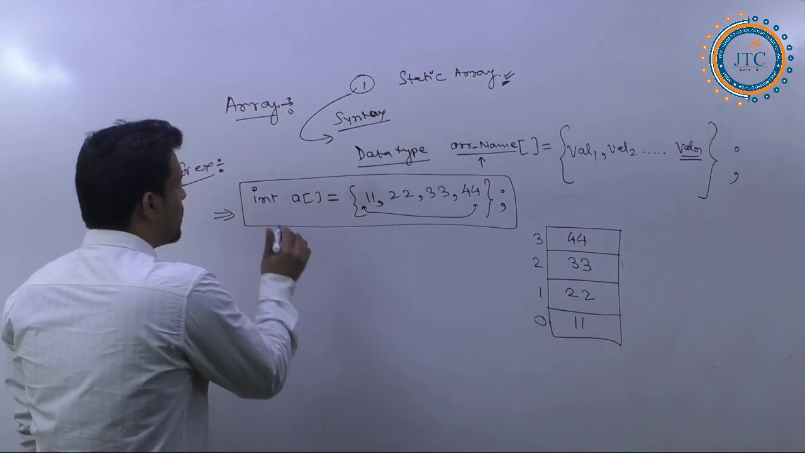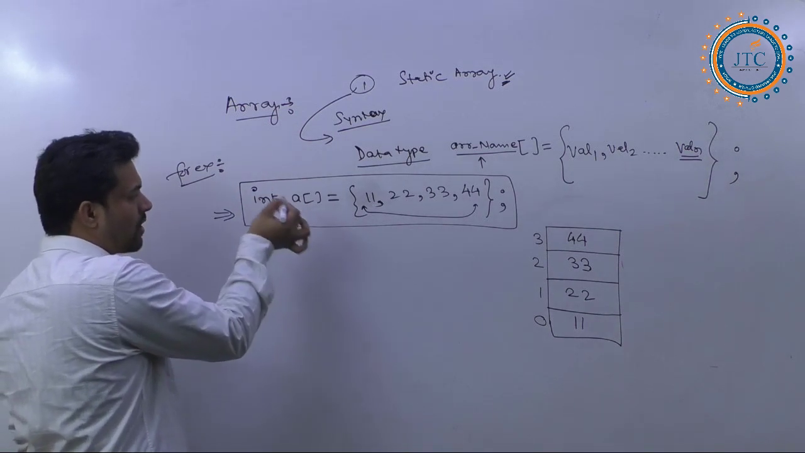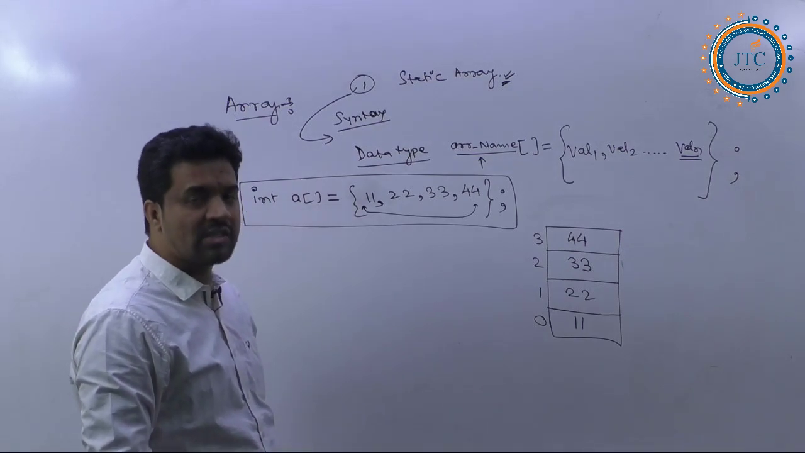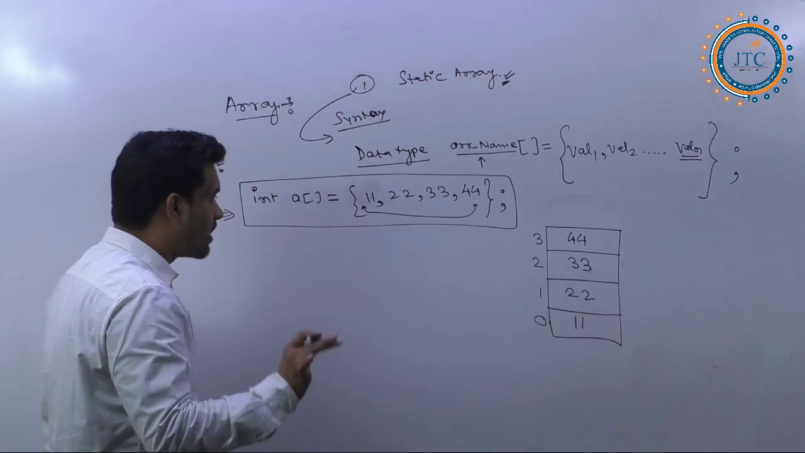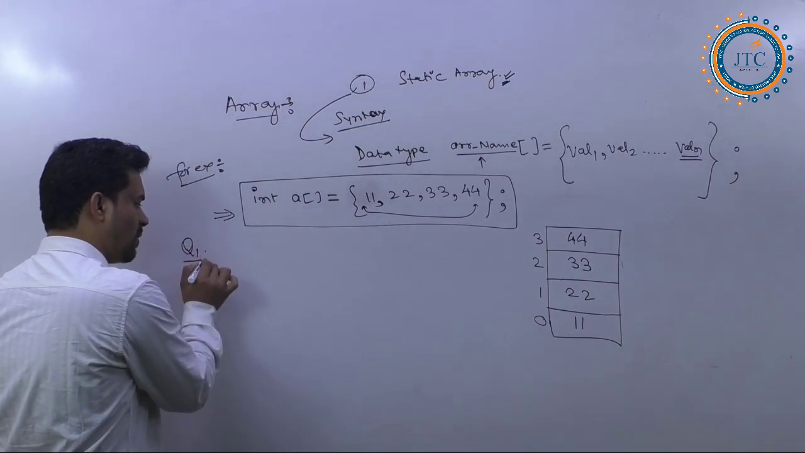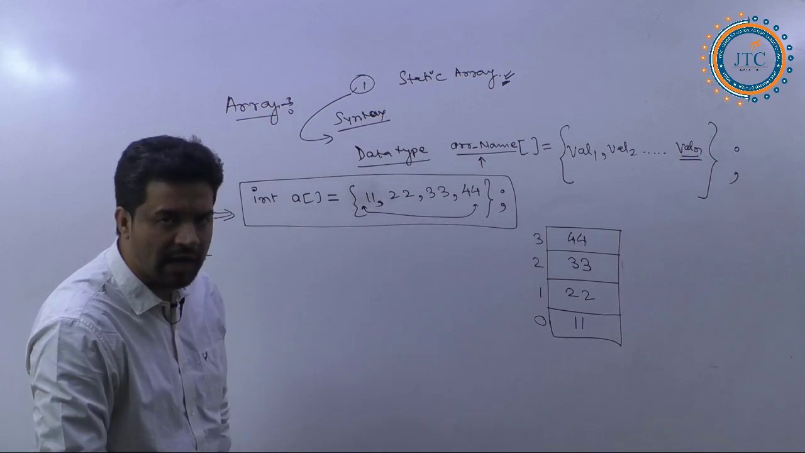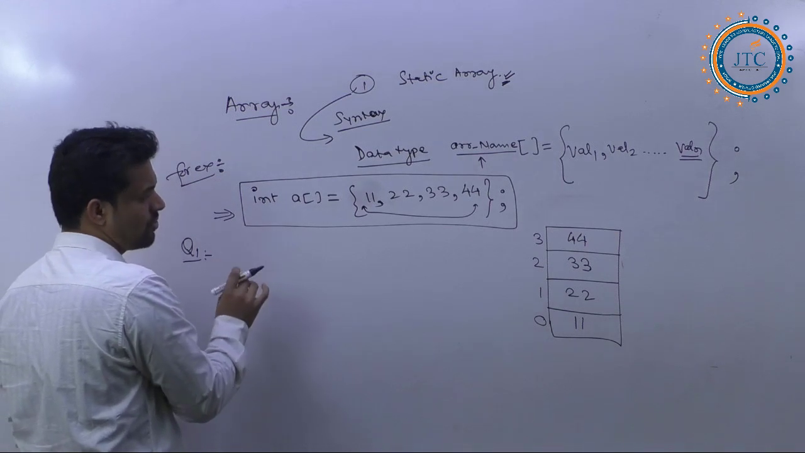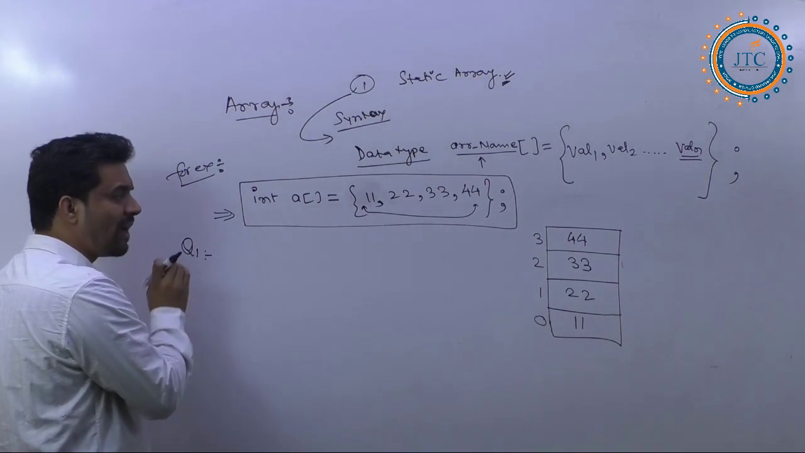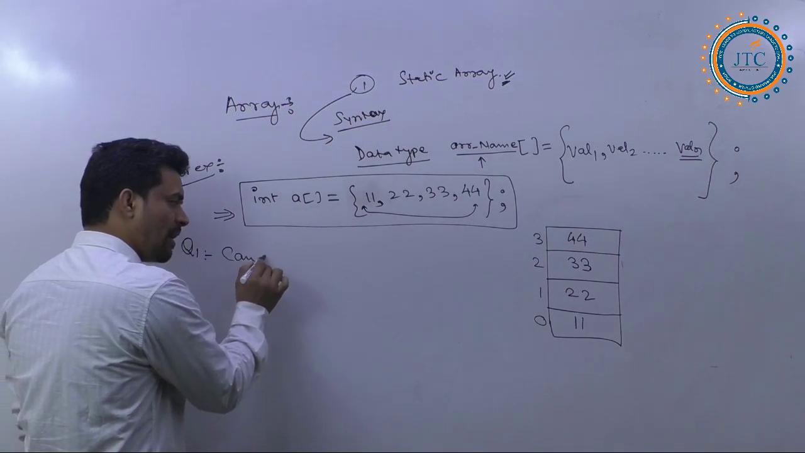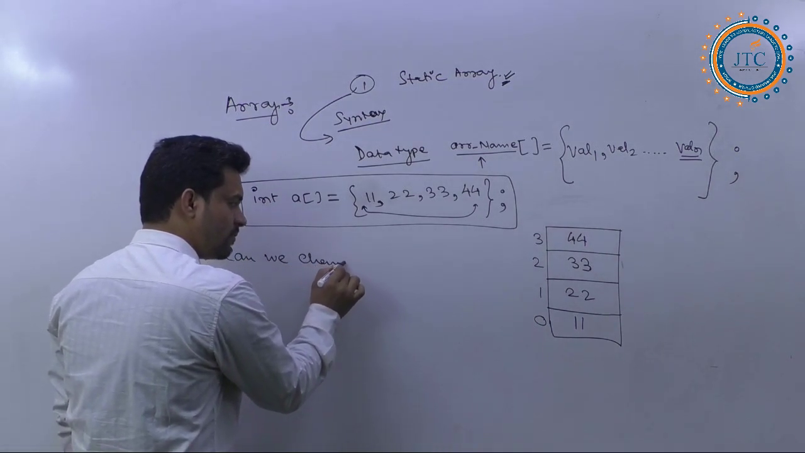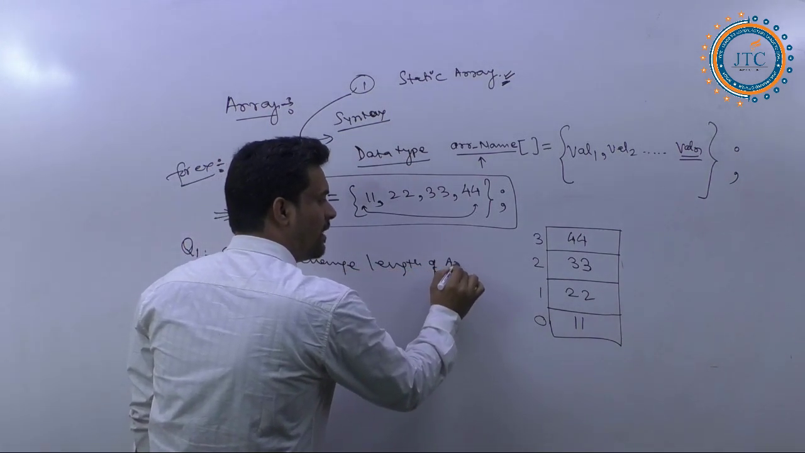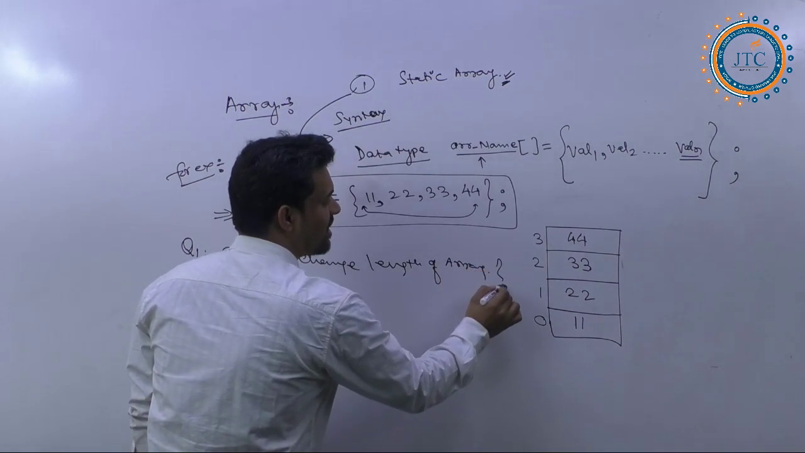Now, you are okay with the example part. Okay, a few questions again. Question number one is: can we change the length of this array? Can we change the length of the array?